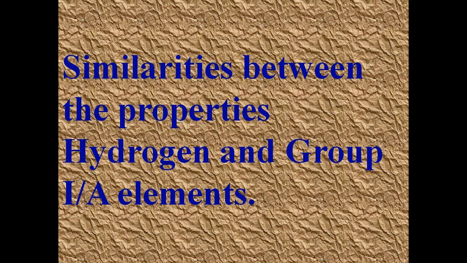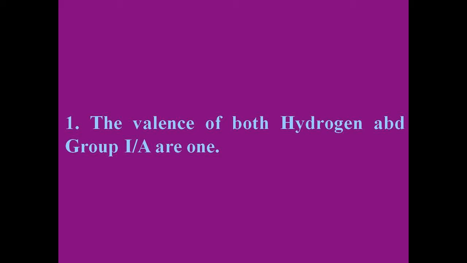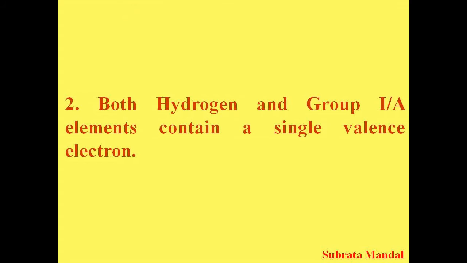Now we discuss the position anomaly of hydrogen. There is a good similarity between the properties of hydrogen and group 1A elements. These similarities are discussed one by one. Like group 1A elements, the valence of hydrogen is 1. Like group 1A elements, hydrogen contains one electron in its valence shell.